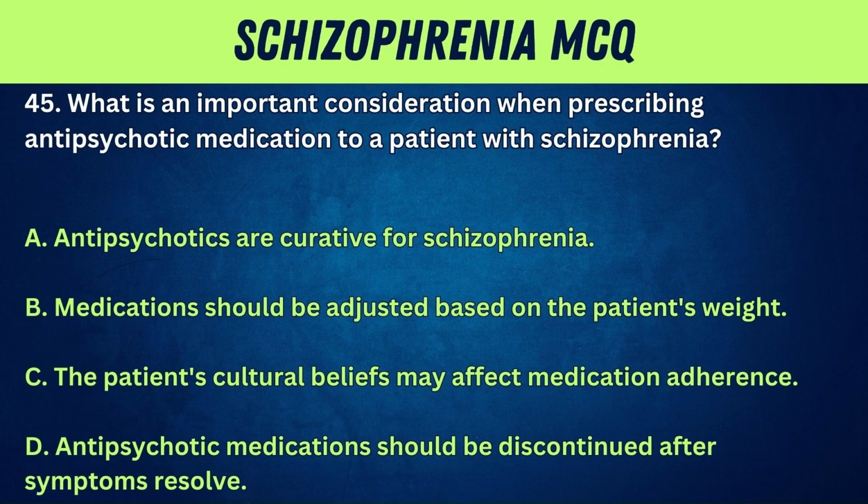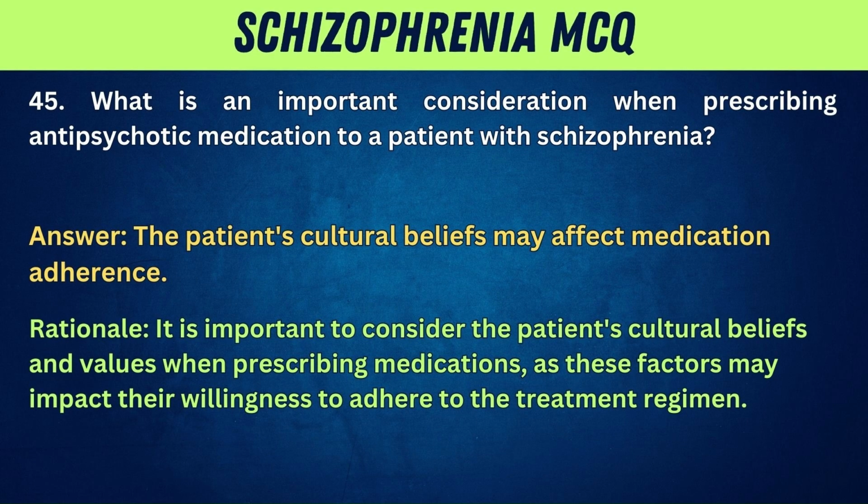45. What is an important consideration when prescribing antipsychotic medication to a patient with schizophrenia? A. Antipsychotics are curative for schizophrenia. B. Medications should be adjusted based on the patient's weight. C. The patient's cultural beliefs may affect medication adherence. D. Antipsychotic medications should be discontinued after symptoms resolve. Answer: The patient's cultural beliefs may affect medication adherence. Rationale: It is important to consider the patient's cultural beliefs and values when prescribing medications, as these factors may impact their willingness to adhere to the treatment regimen.